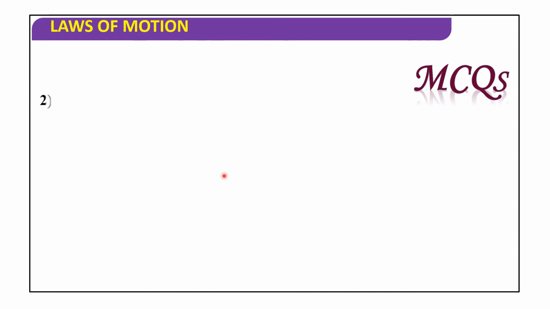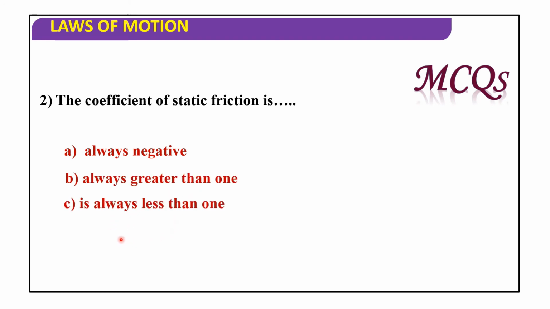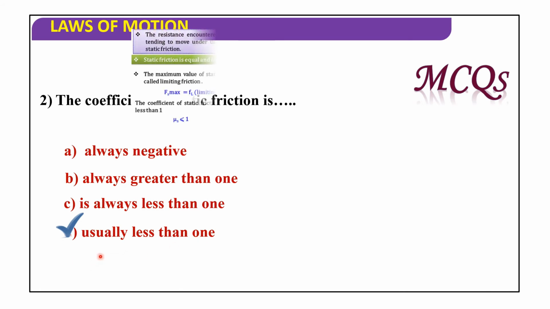Next: the coefficient of static friction is always negative, always greater than 1, always less than 1, or usually less than 1? The coefficient of static friction is usually less than 1. The fourth option is correct.